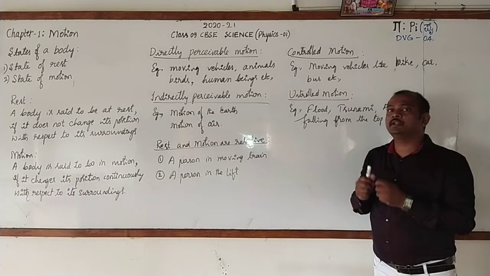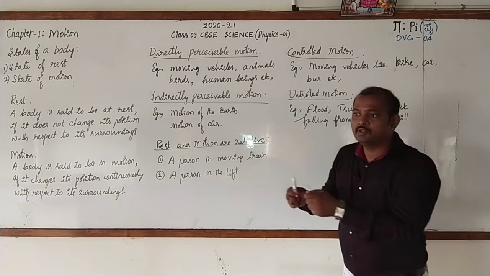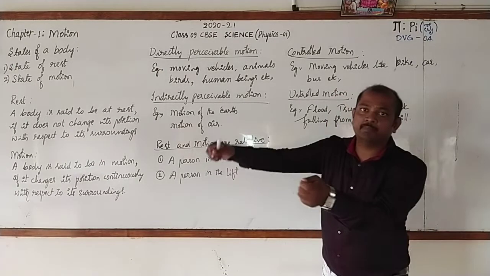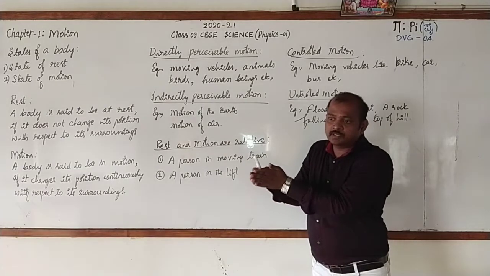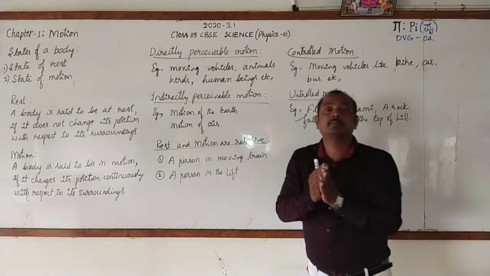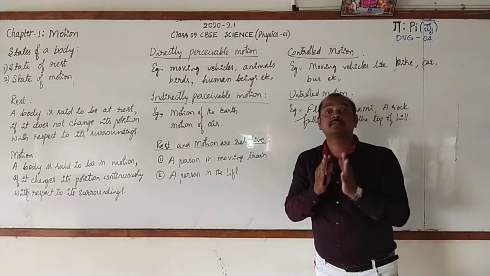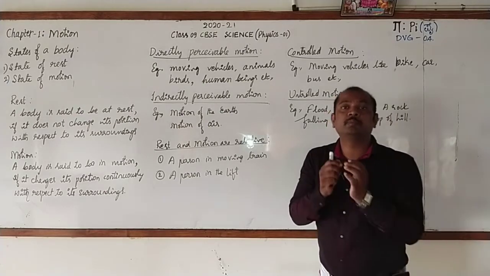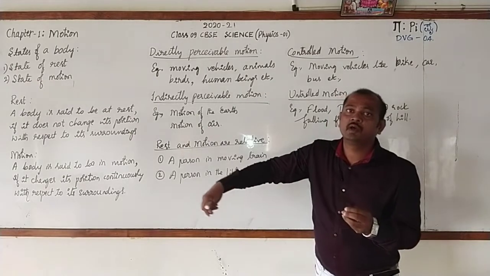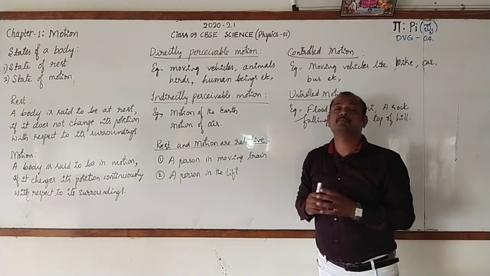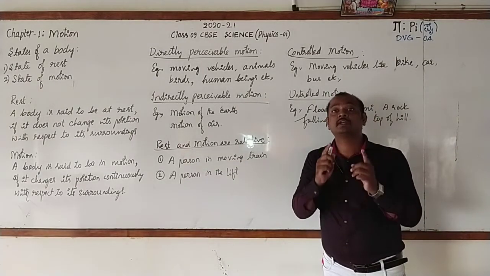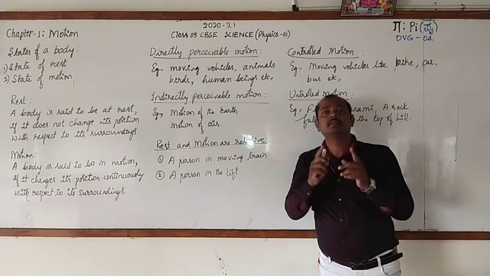Imagine that you are riding a bicycle, you want to take the turn, then you will just go for bending. In that time, your bicycle will start moving in the curved path, and we call this as circular motion. If a body moves in a curved path around a fixed point is called circular motion.